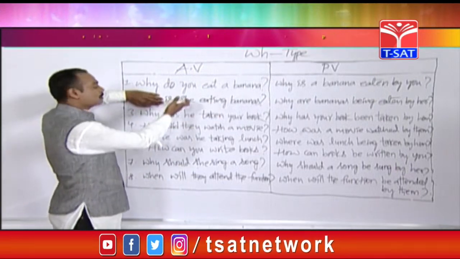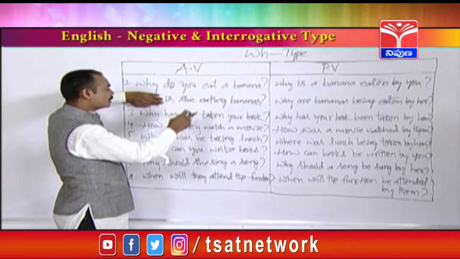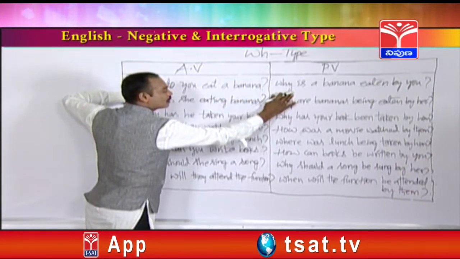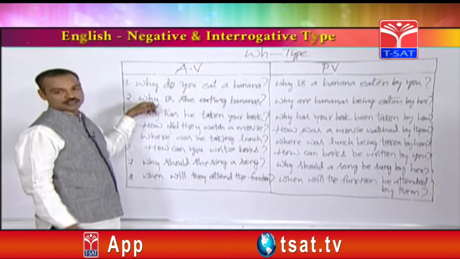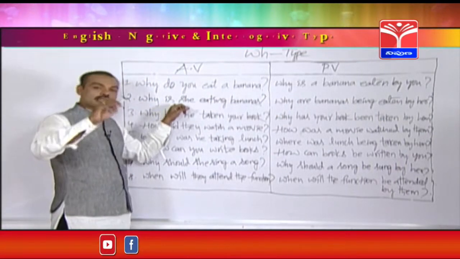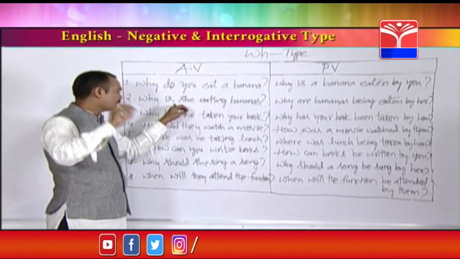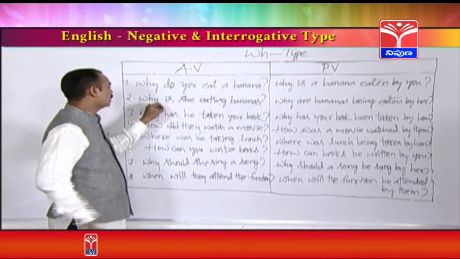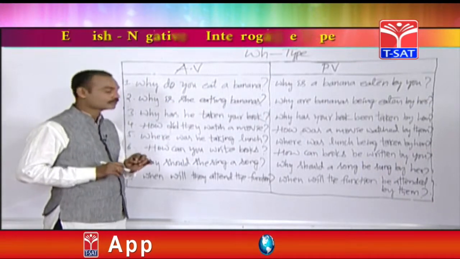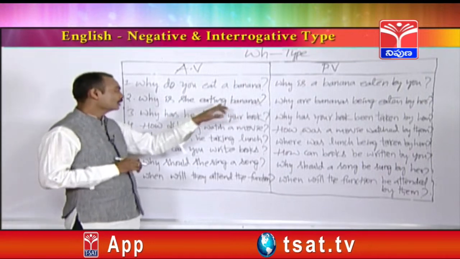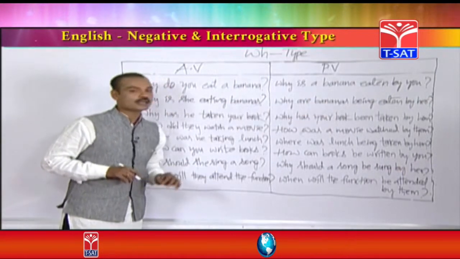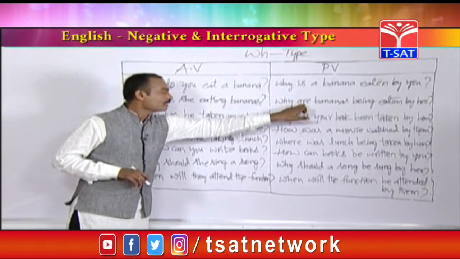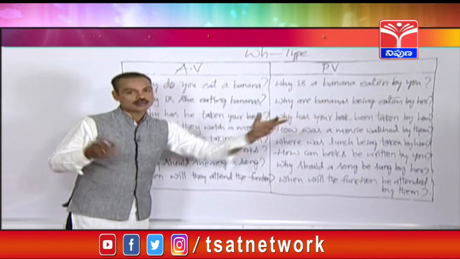See, if I close it, again it becomes interrogative type. Is she eating bananas? Are bananas being eaten by her? That is called interrogative type. See, now WH type. See friends, for any interrogative sentence, if you add any WH word, that becomes a WH type question, that's it. Why is she eating bananas? The ing form is there. So why are bananas being eaten by her? For example, if a singular object is there: Why is she eating a banana? Why is a banana being eaten by her?